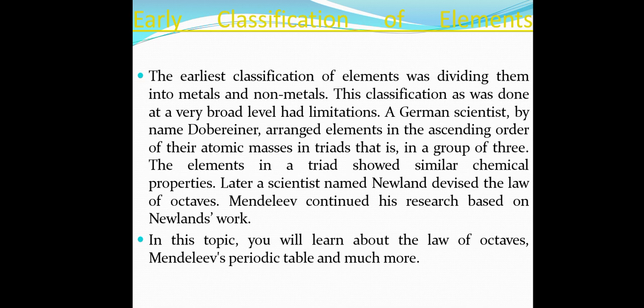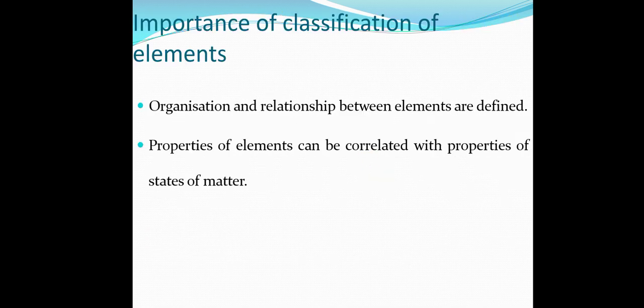A German scientist by name Döbereiner arranged elements in the ascending order of their atomic masses in triads, that is, in a group of three. The elements in a triad show similar chemical properties. Later, a scientist named Newlands devised the law of octaves. Mendeleev continued his research based on Newlands' work. In this topic, you will learn about the law of octaves, Mendeleev's periodic table, and much more.